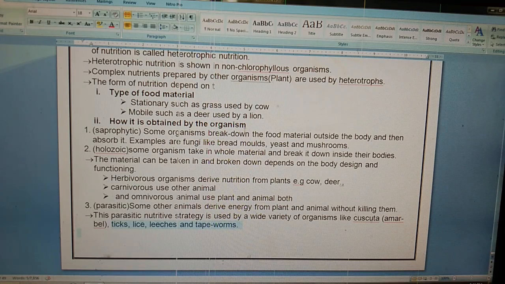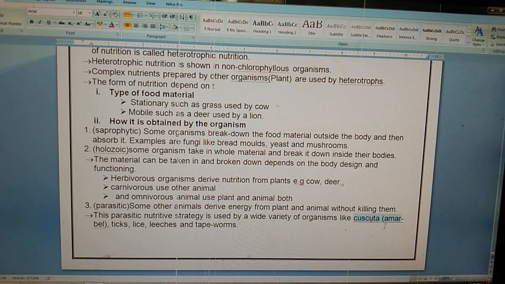First method, in which food is broken down outside the body, they are called saprophytic. Second, food breakdown inside the body. So it includes three types of organism: herbivorous, carnivorous and omnivorous. And third, see, in both types they kill the organism, but in the third they do not kill the organism. Without killing the organism they obtain the food. Now let us see a video of Cuscuta or Amarwell, how it obtains food.